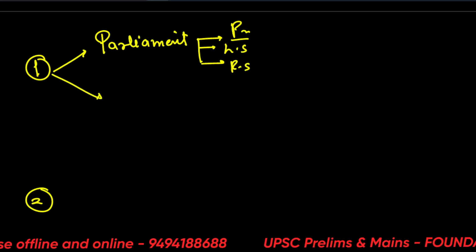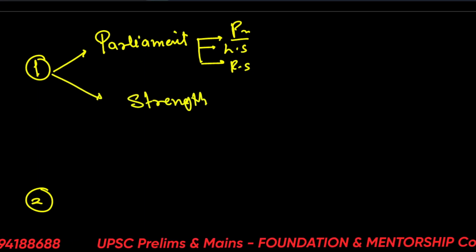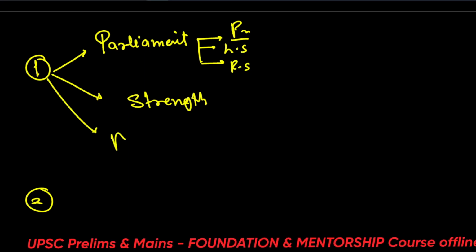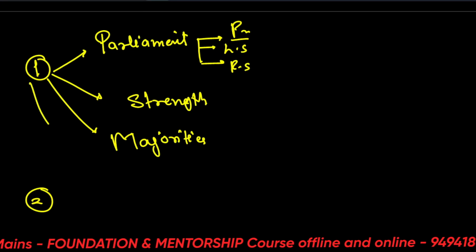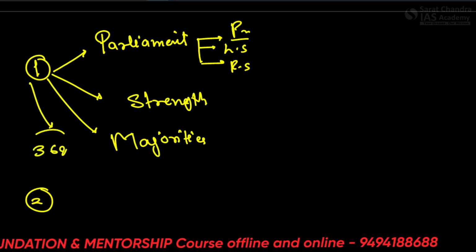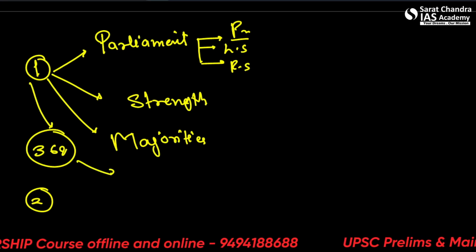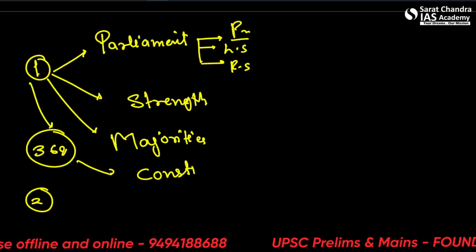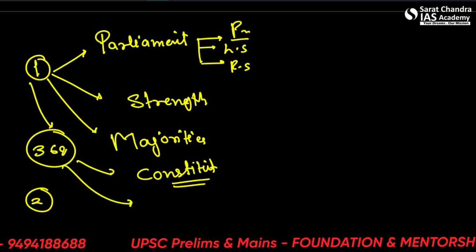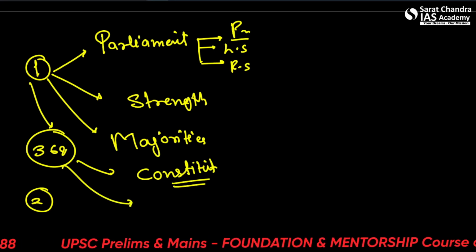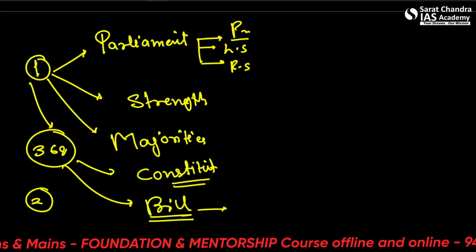We saw about their strength, and about various different types of majorities. And also we saw about Article 368 and a few other articles which have the capacity to amend the constitution. We saw the provisions related to these articles, that when and how a bill can be introduced, by whom, and when it's deemed to be passed.